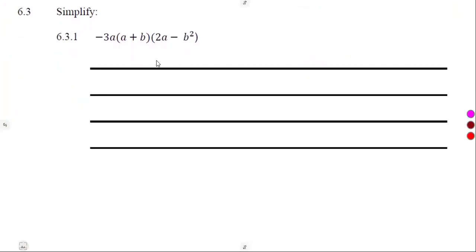Simplify this part on 6.31. Given the brackets, here we can expand -3 times a, distribute here. All right, but take note, there is another bracket also. There are 2 of them. So let's start with these 2. -3a into this one, a times 2a, that's 2a squared, a times minus b squared, that's minus ab squared, like this. Okay, a is going to multiply this. We are done with this part.